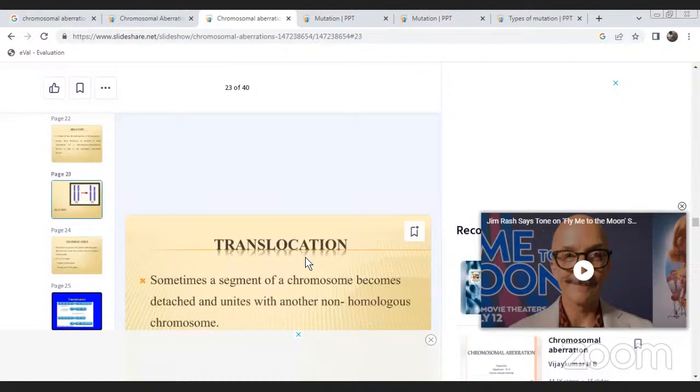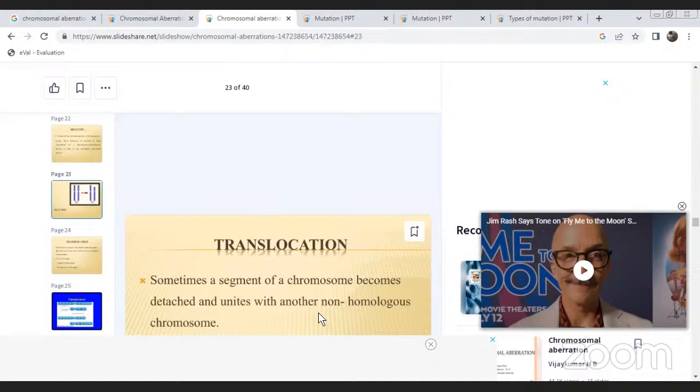The next one is translocation, resulting from the reciprocal exchange of terminal segments of non-homologous chromosomes.